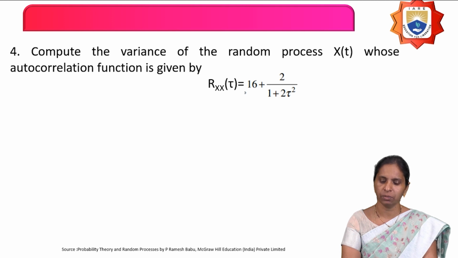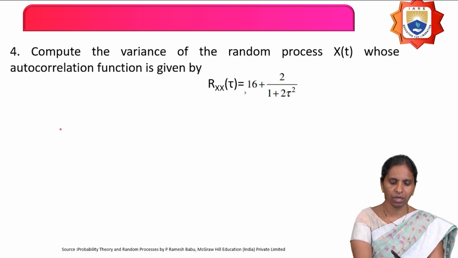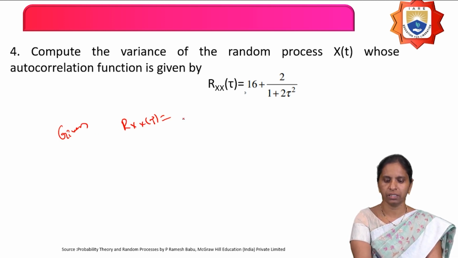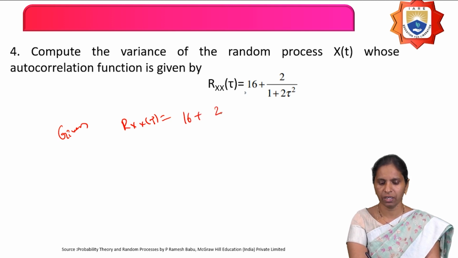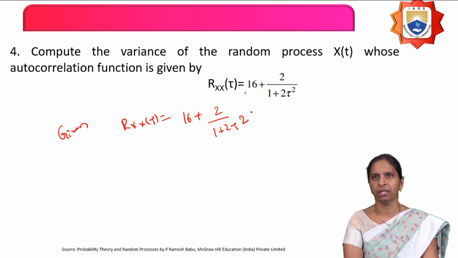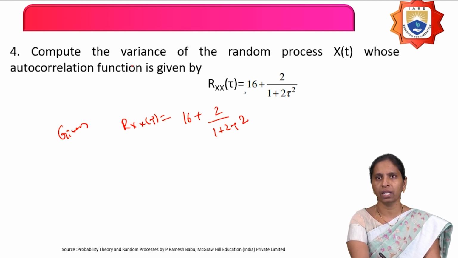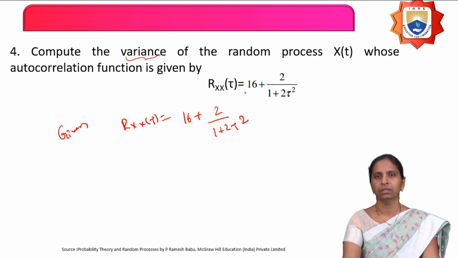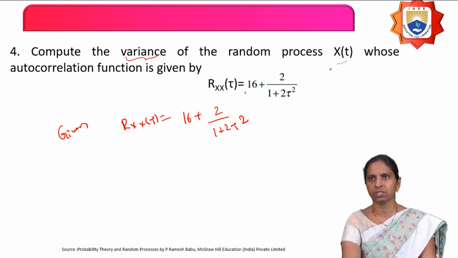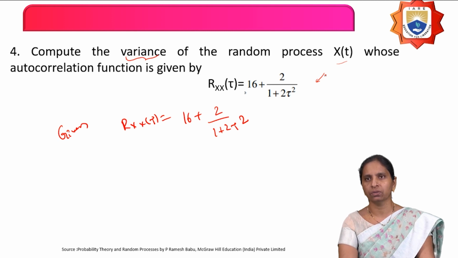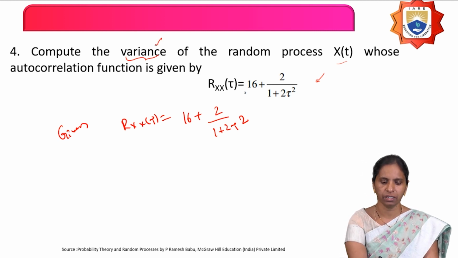Compute the variance of the random process x of t whose autocorrelation function is given by Rxx of tau equals 16 plus 2 by 1 plus tau square. So what they have given here? They have given the autocorrelation function only. So what you have to calculate? You have to calculate the variance of the random process. They have not defined the random process, but they have given only the autocorrelation function. It means how can you calculate the variance?